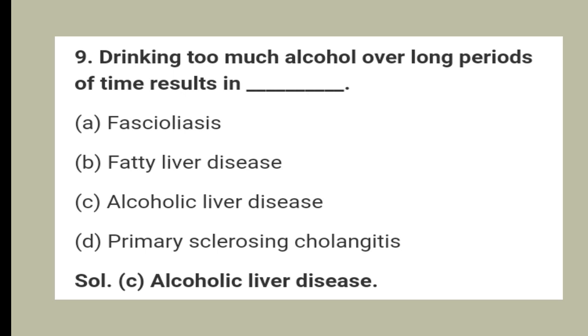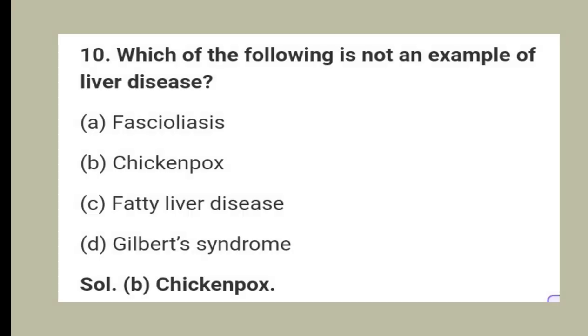9. Drinking too much alcohol over long periods of time results in option A fasciculosis, option B fatty liver disease, option C alcoholic liver disease, and option D primary sclerosing cholangitis. And the answer is option C alcoholic liver disease. 10. Which of the following is not an example of liver disease? Option A fasciculosis, option B chickenpox, option C fatty liver disease, option D Gilbert's syndrome. And the answer is option B chickenpox.